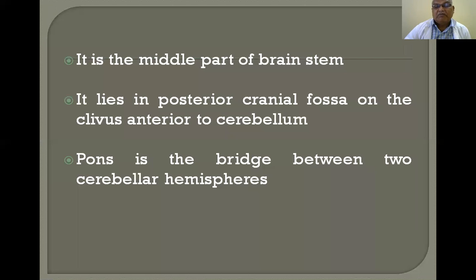Then what do you mean by clivus? It is nothing but a part formed by the basi-occiput and basi-sphenoid bone, forming a bony projection called the clivus. That is anterior to the pons, and posterior to the pons is the cerebellum. The pons itself is present in the posterior cranial fossa.